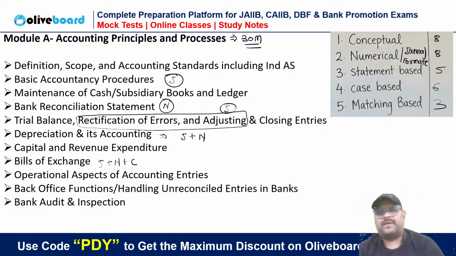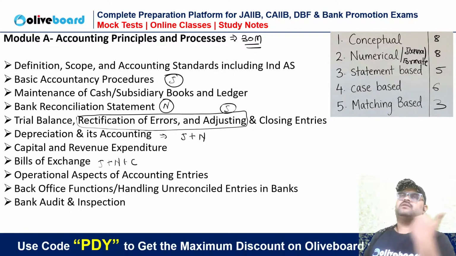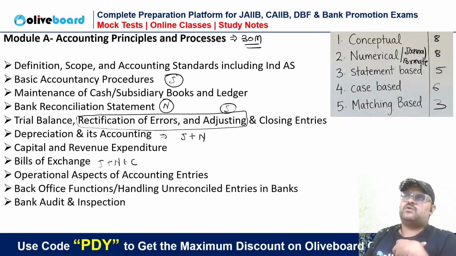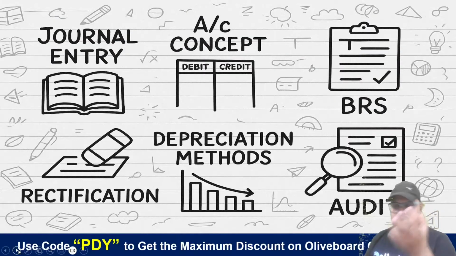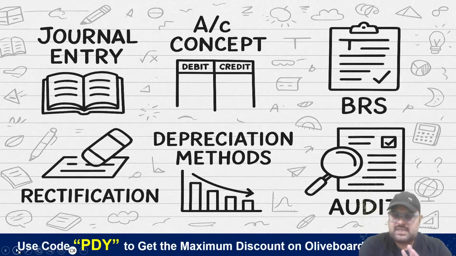If you want to pick six or seven topics out of it, like I want to prepare selectively, this session is actually for those people who after a certain period of time feel that they want only selective preparation. Then what topics are most important in module A? It's listed here. Whatever happens, you need to have command on journal entry.